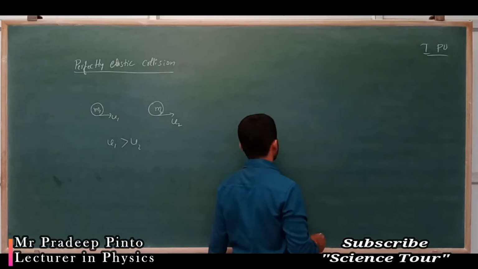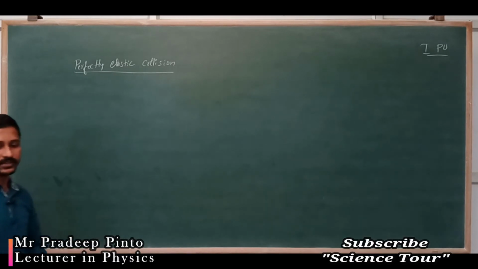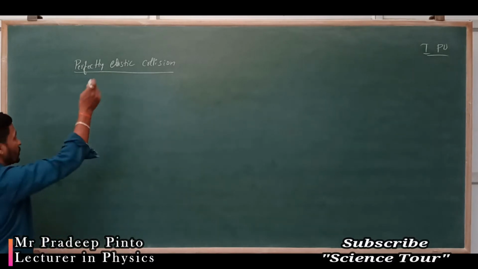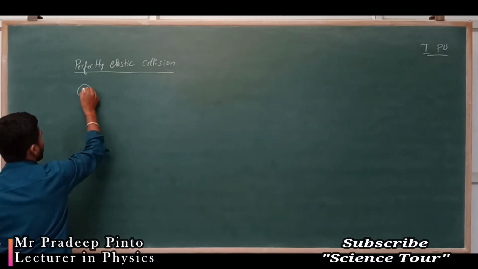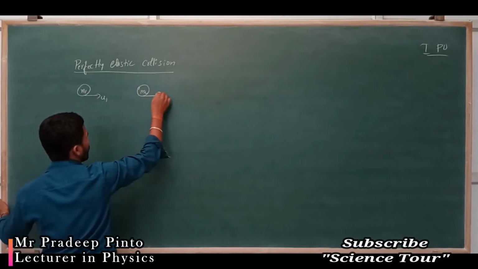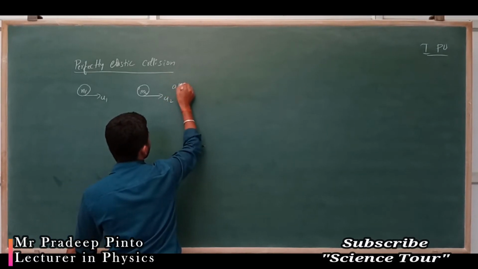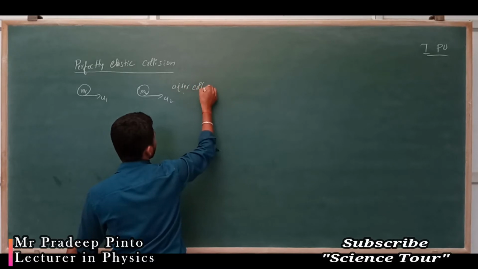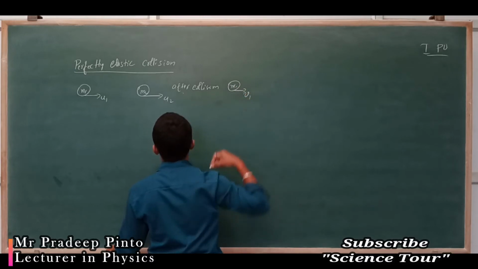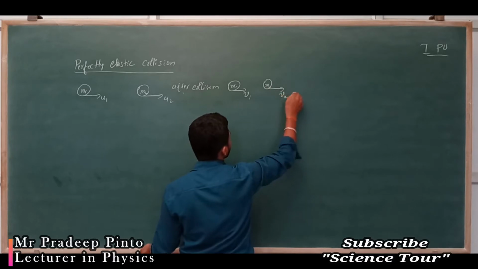So we can write the diagram in 2 dimensions also, that we will write later. Now for the perfectly elastic collision, for example, m1 with u1, m2 with u2, after collision m1 with final velocity v1, m2 with final velocity v2.